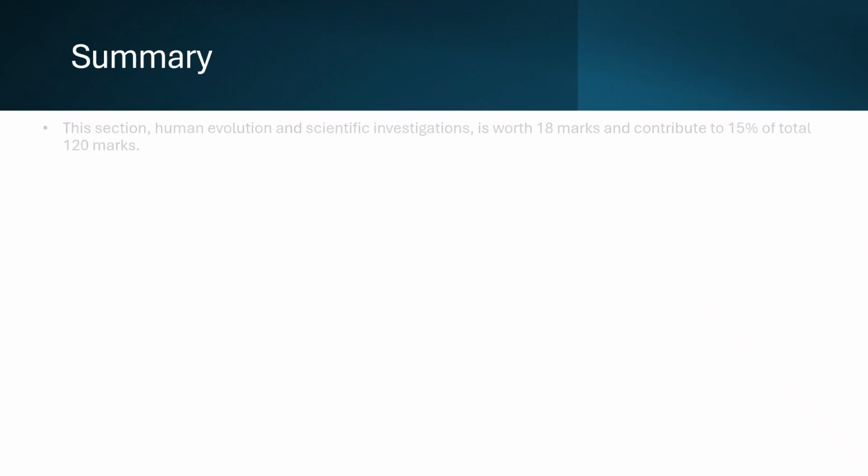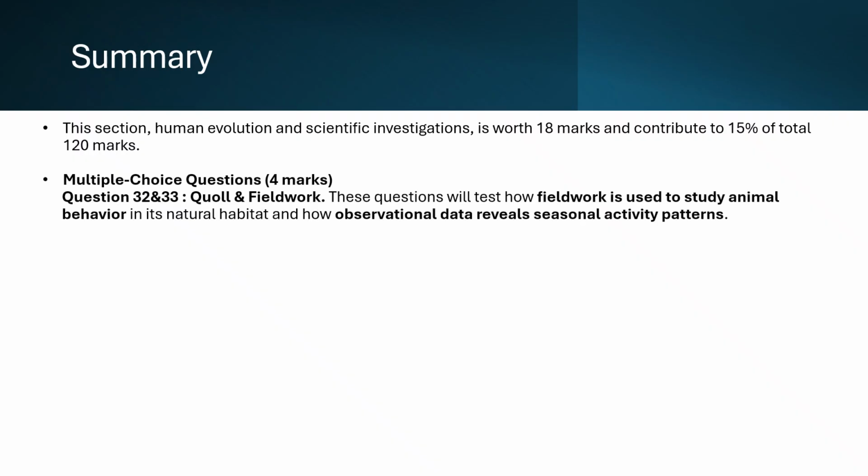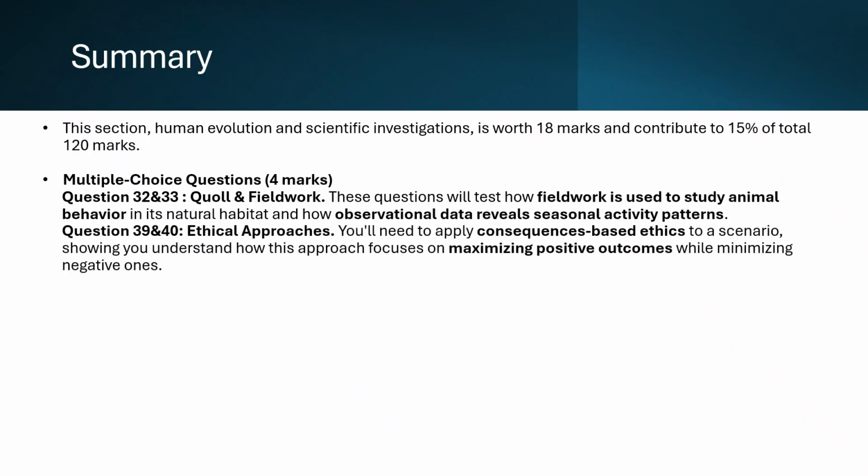This section, Human Evolution and Scientific Investigations, is worth 18 marks and contributes to 15% of the total 120 marks. Multiple choice questions, 4 marks, question 32 and 33, Quoll and Fieldwork. These questions will test how fieldwork is used to study animal behavior in its natural habitat, and how observational data reveal seasonal activity patterns.